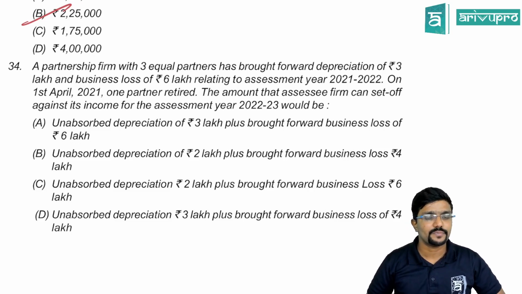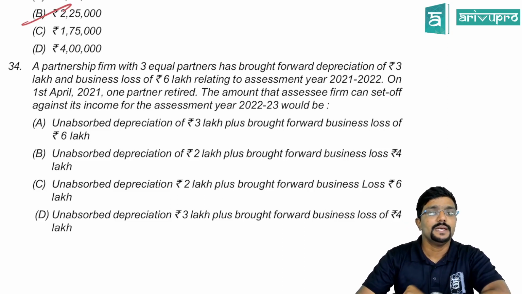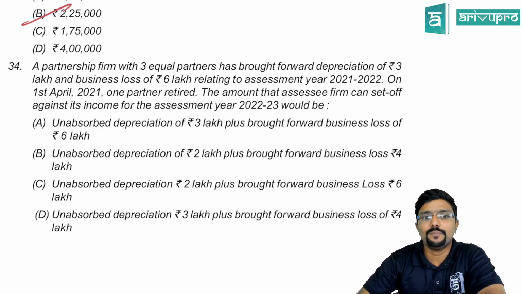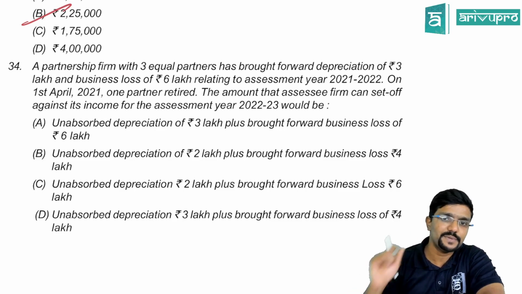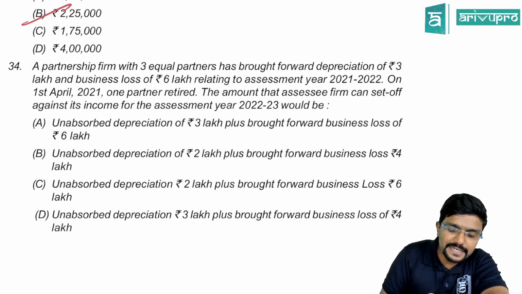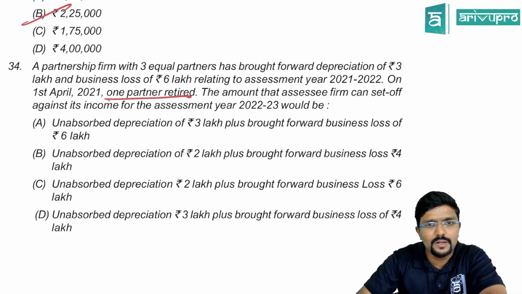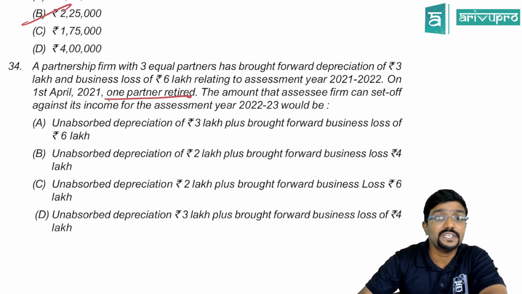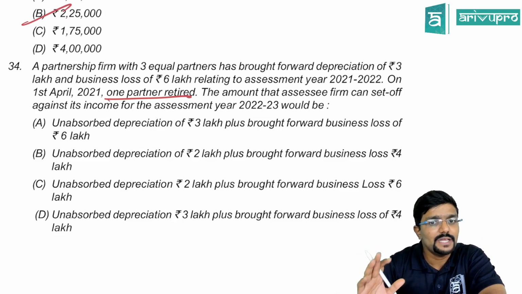34th, a partnership firm with 3 equal partners has brought forward depreciation of 3 lakh and business loss of 6 lakh relating to assessment year 21-22. On 1st April 2021, one partner retired or even died. So one of the partners is going out, so his share cannot be carried forward. Find the amount that the assessee firm can set off against its income for assessment year 22-23.